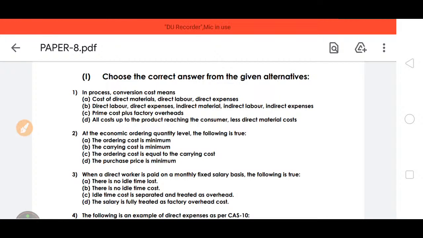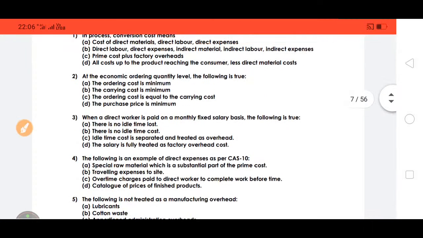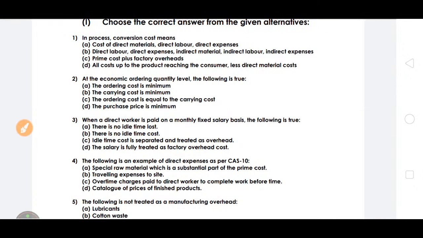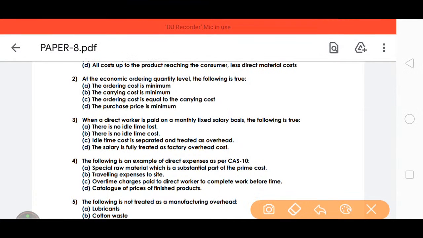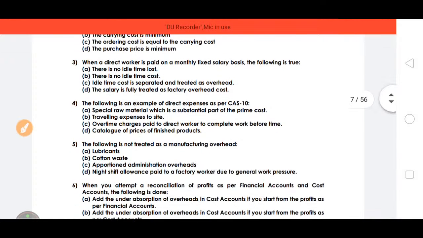Economic order quantity level, the following is true. C is the answer: the ordering cost is equal to the carrying cost. Next, third one: when a direct worker is paid on a monthly fixed salary basis, the following is true. There is no idle time cost.